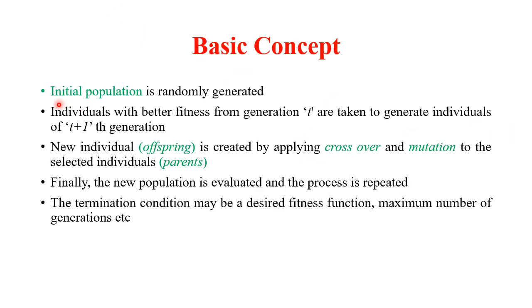We can snapshot the concepts we have discussed till now. Initial population is randomly generated. Individuals with better fitness from generation T are taken to generate individuals of the T plus 1th generation. A new individual, that means offspring, is created by applying crossover and mutation to the selected individuals, that is parents. Finally, the new population is evaluated and the process is repeated. The termination condition may be a desired fitness function or maximum number of generations, etc.